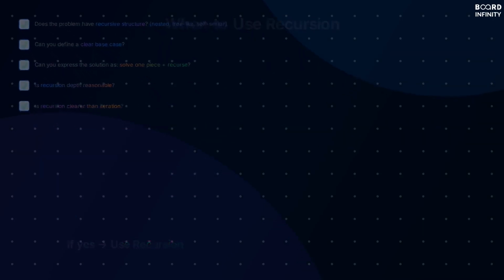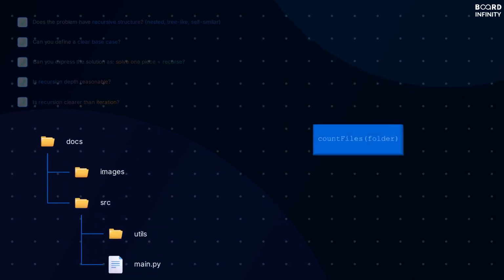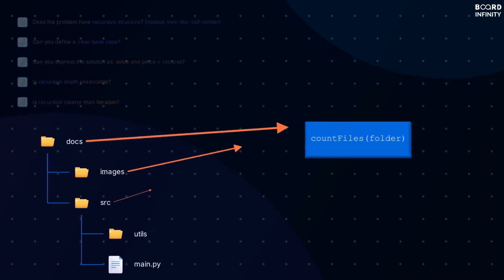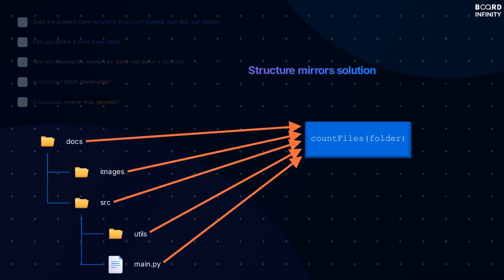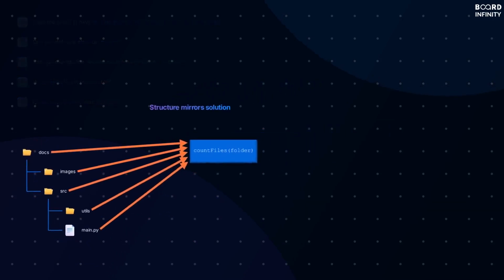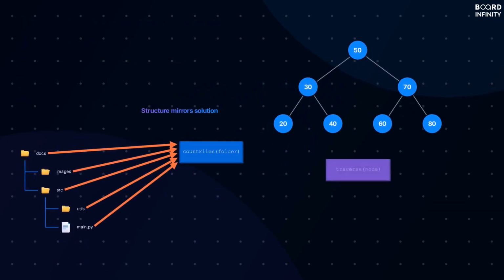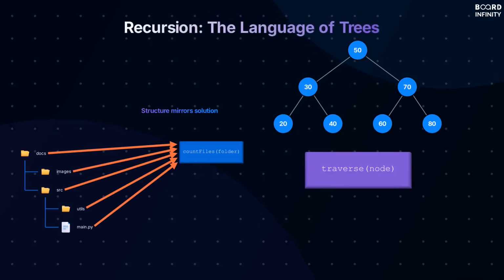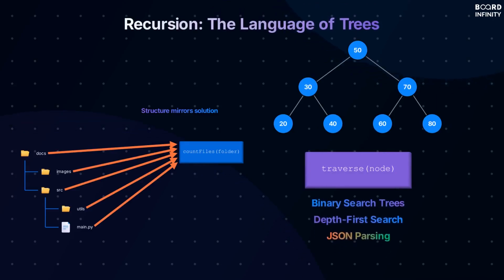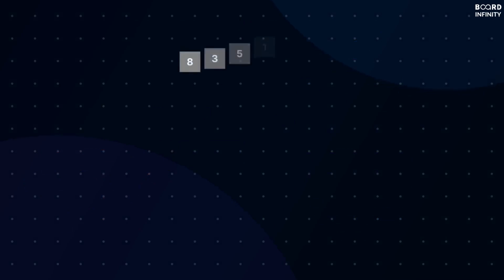Our file system is a perfect example. Folders contain folders. The structure is inherently recursive. Recursion mirrors the problem's shape. But recursion isn't just for file systems. It's the language of trees and graphs. Binary search trees, depth-first search, parsing nested data like JSON, all of these rely on recursion. Mastering recursion unlocks entire families of algorithms.